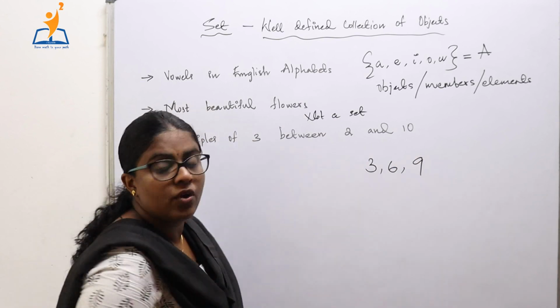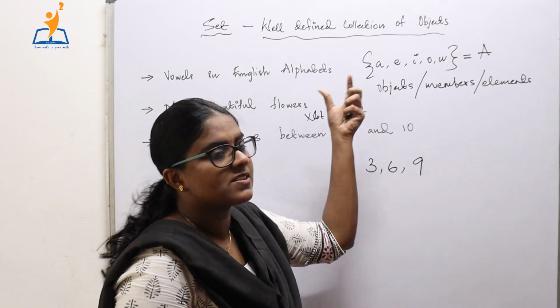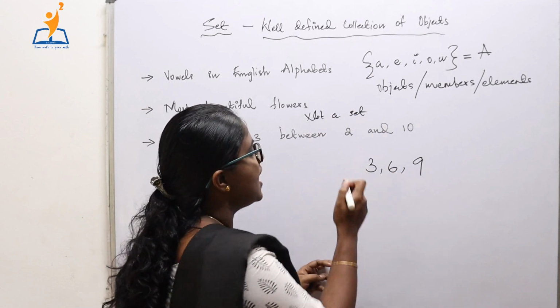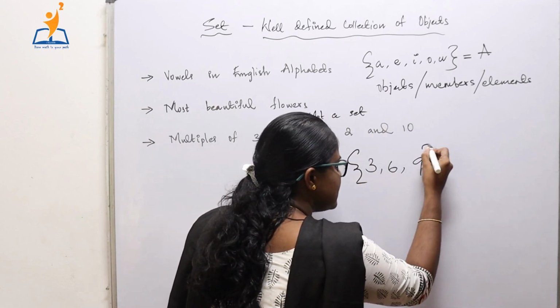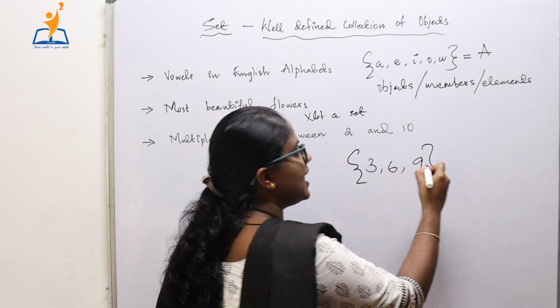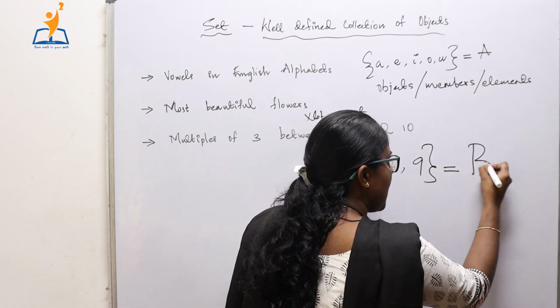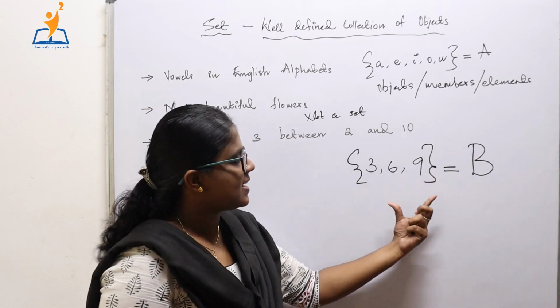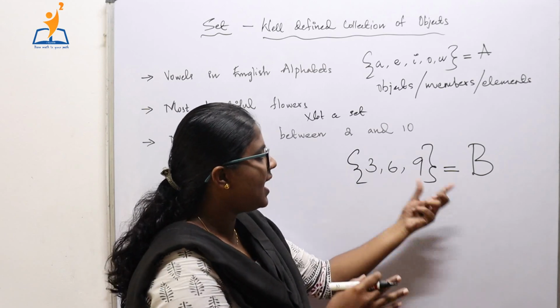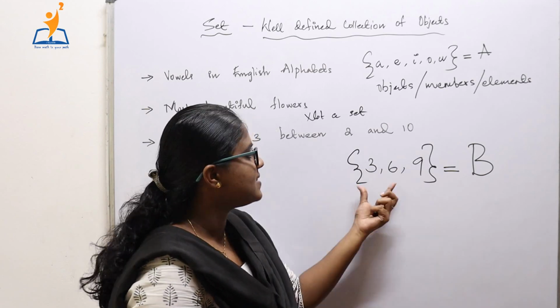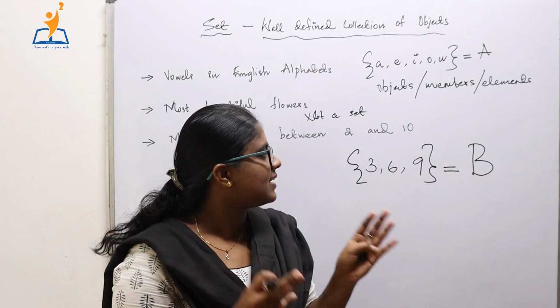As I said before, the elements or objects or members of the set are always put in set braces, and sets are denoted using capital letters. Let this set be named as set B, and the elements in the set are 3, 6, 9.